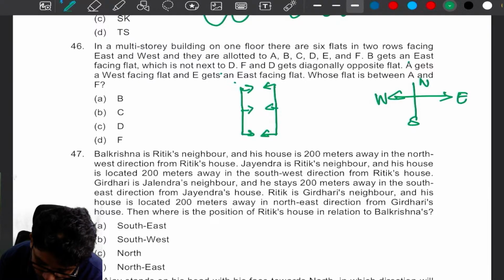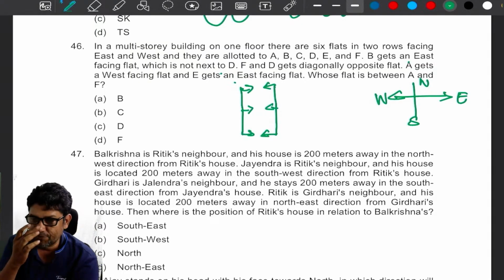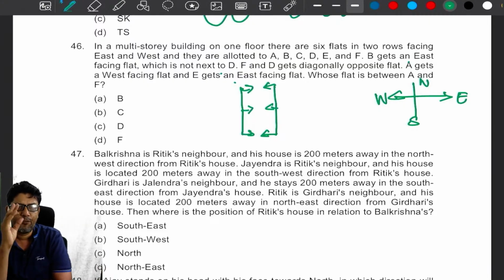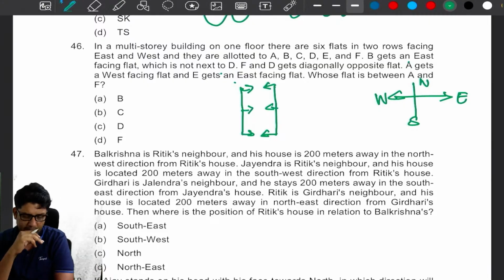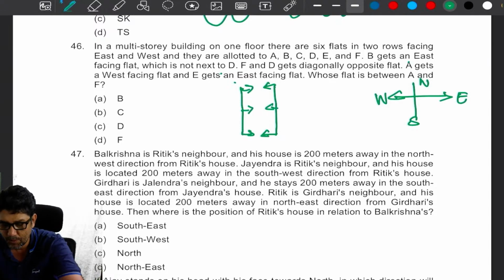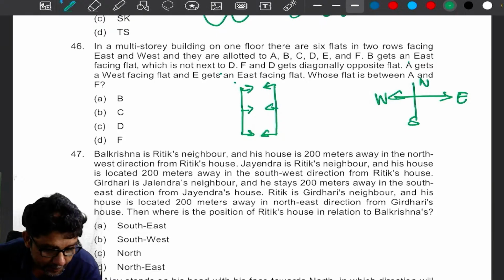Whose flat is between A and F? Whose flat is between A and F? First, I am giving you 30 seconds time for you to solve. Can you please get the answer, my dear? This one is west facing, the other one is east facing. Please give me the answer, my dear.